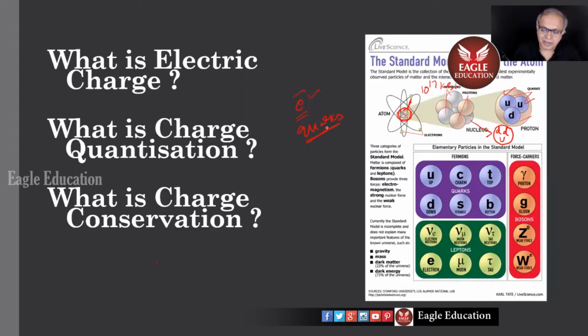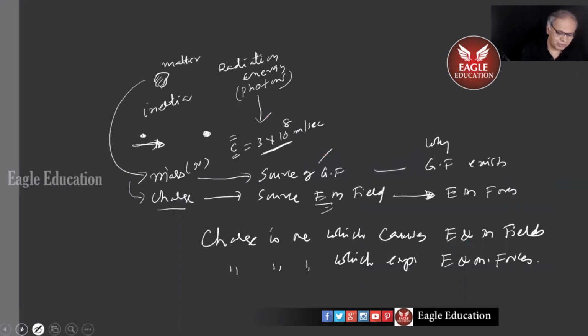Now, as far as chemical reactions are concerned, we are interested in electrons, that too the outermost electrons. So in our daily life, wherever some chemical reaction is happening, we'll be dealing with the interaction between atoms and molecules because of their electrons in the outermost orbits. Now, where does charge come in? I'll show you now.